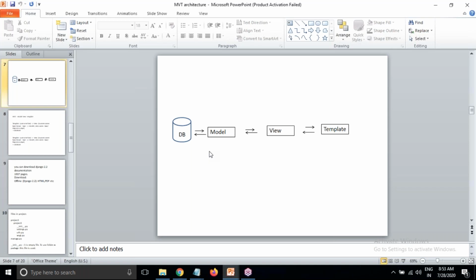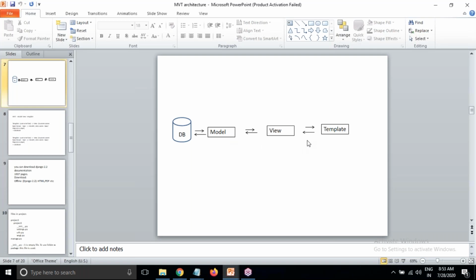Here you can see three layers are there in MVT architecture. When we give values in an HTML page, the values will go to views.py. From views.py, the values will go to models.py. Here model is again Python only. In models.py, we'll write Python code, and that Python code will communicate with the database.